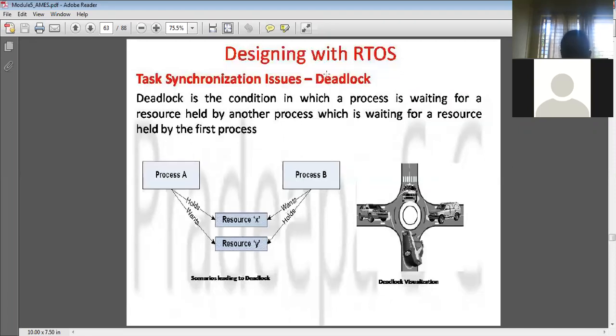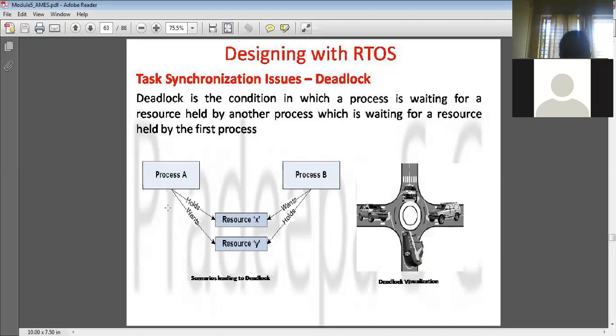And the second one is the deadlock. You can see here a traffic jam, right? There are 4 roads, and you can see what happens. There is a traffic signal, yellow is put to all, so on all 4 directions they are waiting to pass, but each one is waiting for the other to pass. So a conflict is arising, and that is nothing but the deadlock. He is waiting so that he can pass, and this person is thinking that he will go first. So there is a deadlock happening.